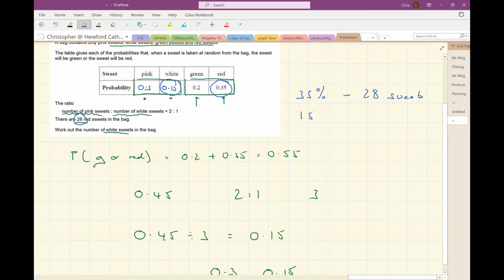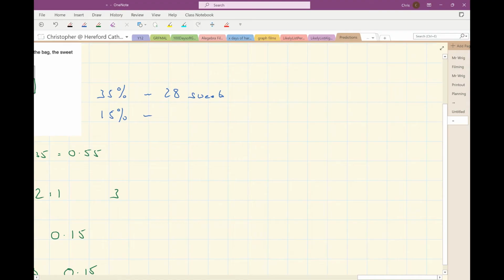So what's 15%? Well, if 35% of the sweets is 28, then I can do 28 divided by 35 to get 1% of the sweets, times by 100 to work out that there are 80 sweets in the bag in total.